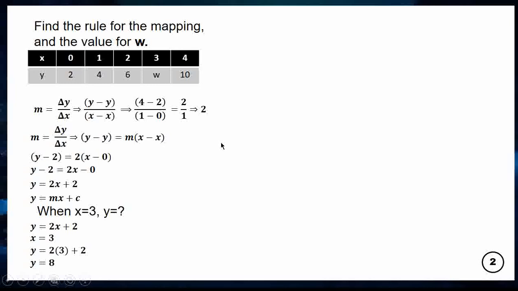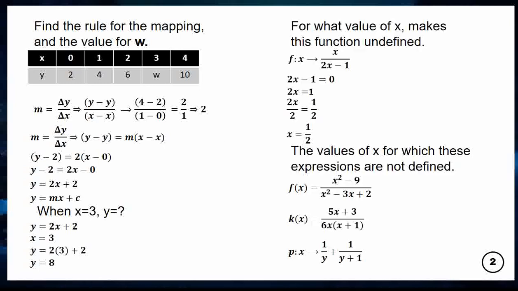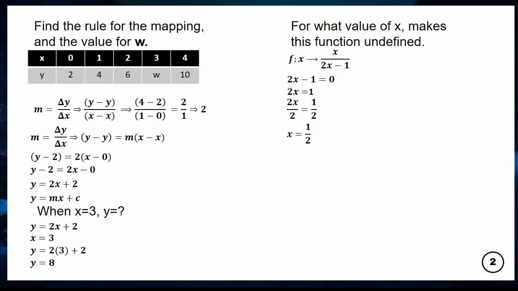Let's try another format. The next format, they may ask this question in WASSCE: for what value of x makes this function undefined? Some questions say undefined and some say not defined.